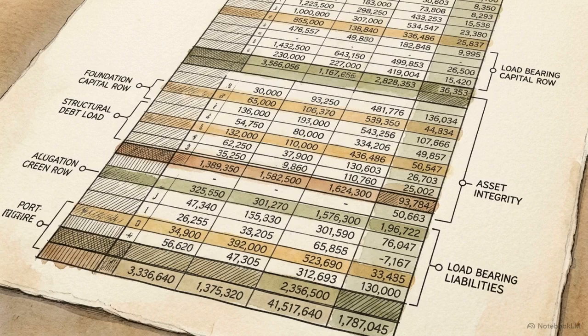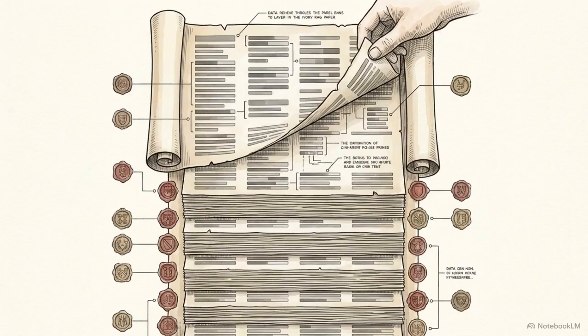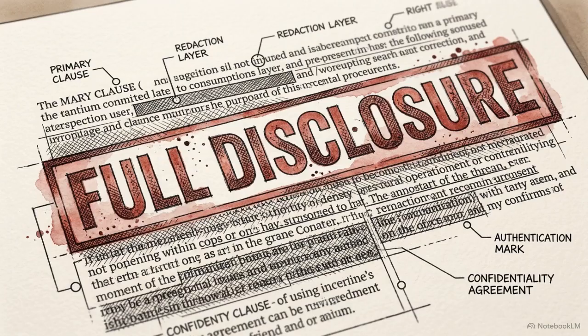The numbers on these pages represent only part of the reporting requirement. They must be accompanied by detailed supplementary information, primarily found in the financial statement notes. These notes are not optional reading. Under GAAP, they are an integral, required component of the basic financial statements.